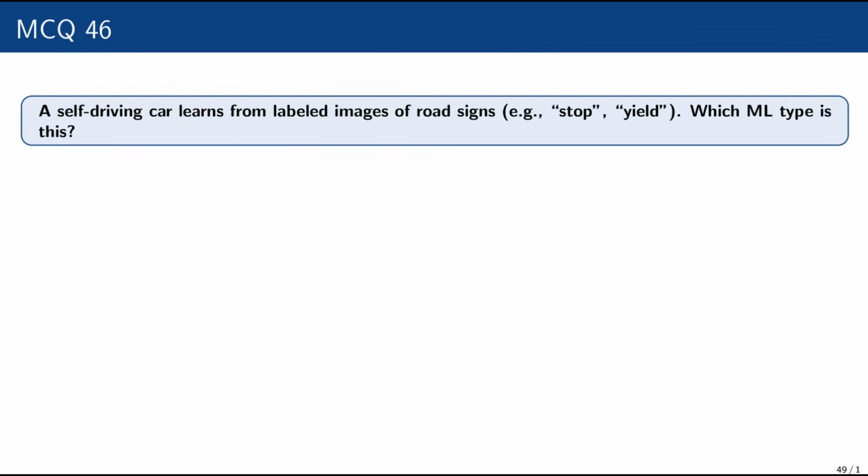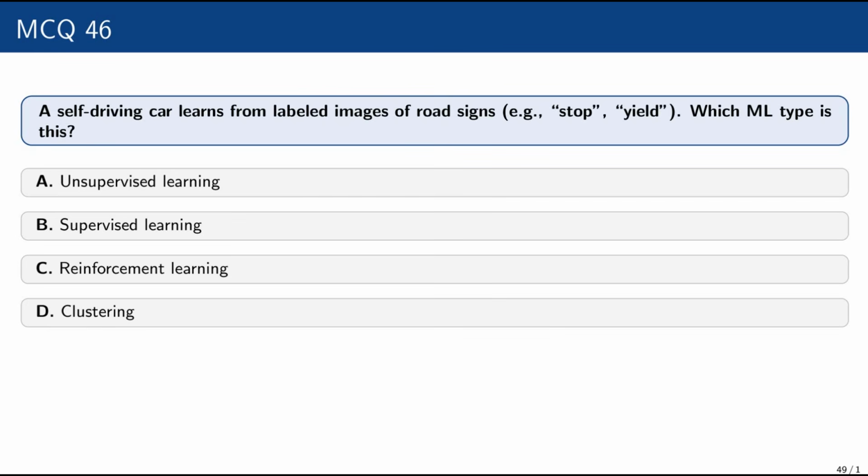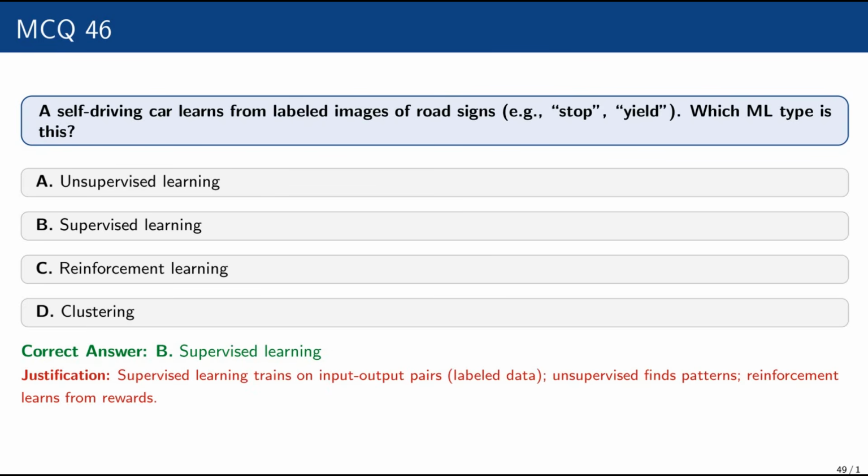Question number 46. A self-driving car learns from labeled images of road signs like stop, yield. Which ML type is this? Unsupervised learning, supervised learning, reinforcement learning, or clustering? The correct option is supervised learning, because supervised learning trains on input-output pairs, labeled data. Unsupervised finds patterns, reinforcement learns from rewards.